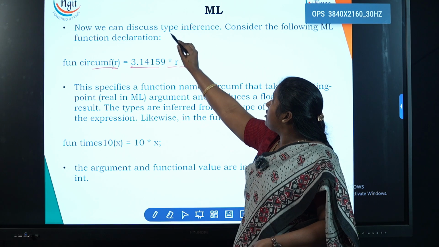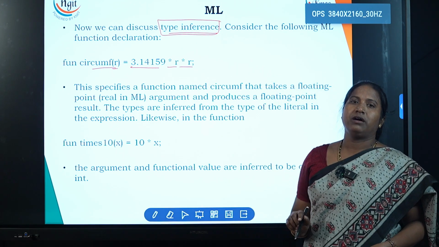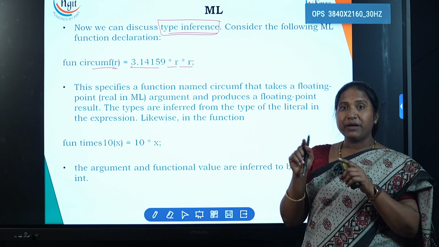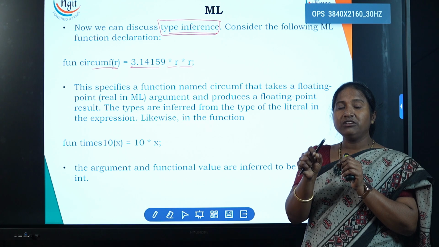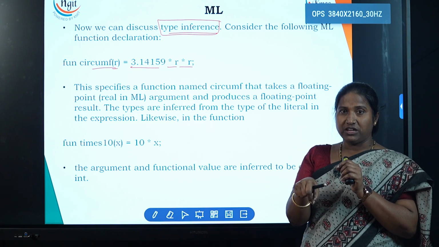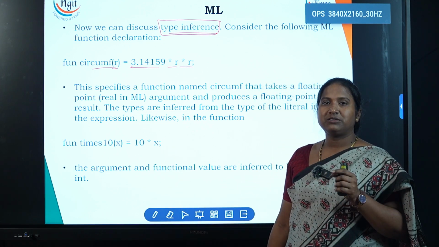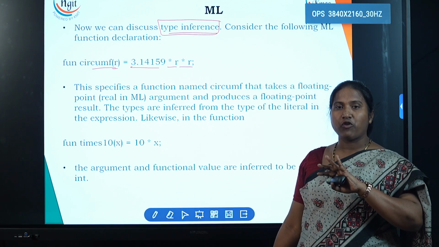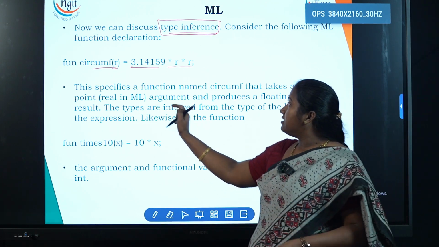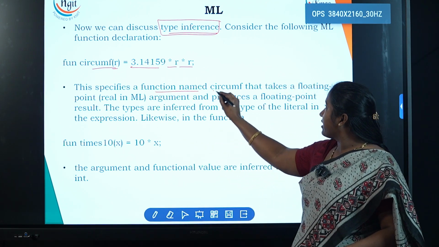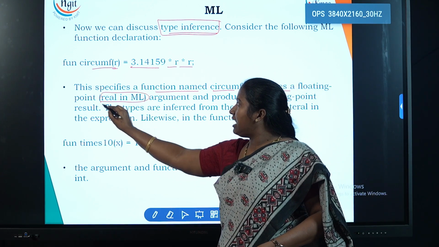Now we can discuss type inference, and this feature we won't have in Scheme and Lisp. Type inference: whatever data type we give as an actual parameter to the function, that type only we'll use here. So we can say the actual and formal parameter types can be the same and have to be the same. This specifies a function named circumference that takes a floating point, which is real in ML.